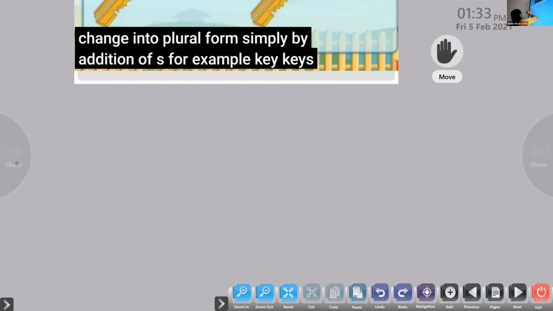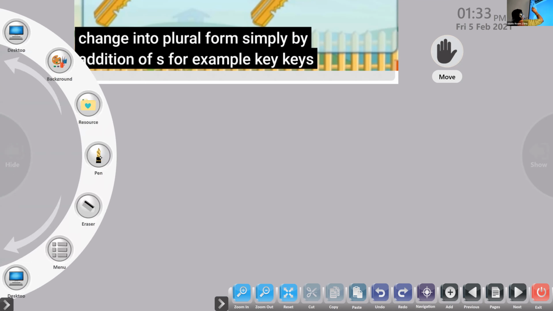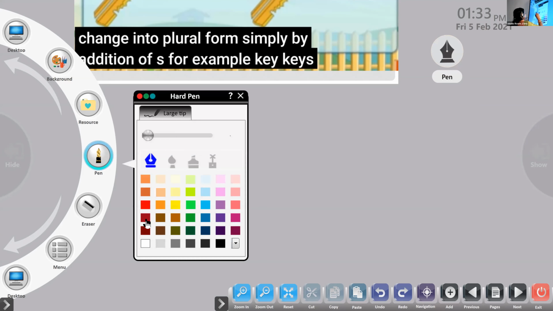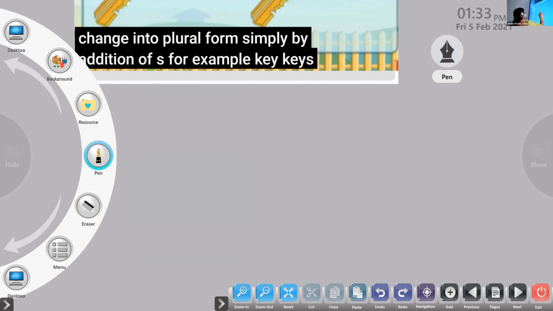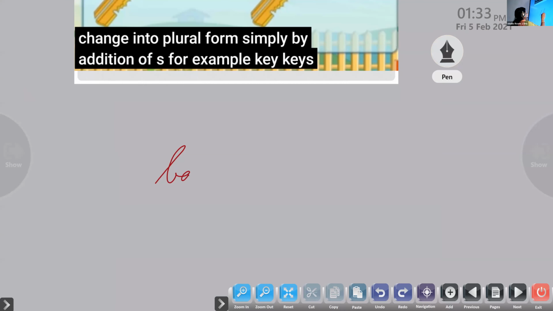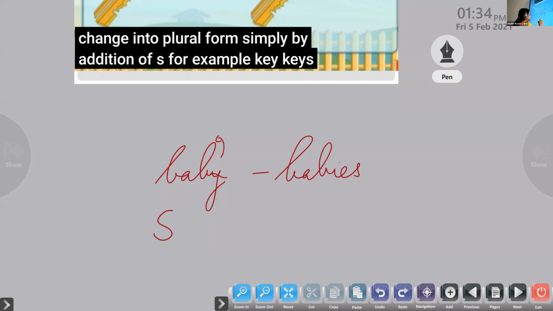So, baby. What we will do, children? Baby. So here it is preceded by a consonant. So what we have to do, babies, B-A-B-I-E-S, babies. Change the Y into I and then add ES to it. Story, S-T-O-R-Y, story. It is also preceded by a consonant.